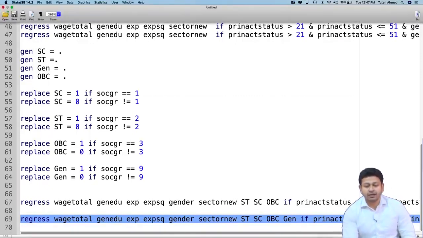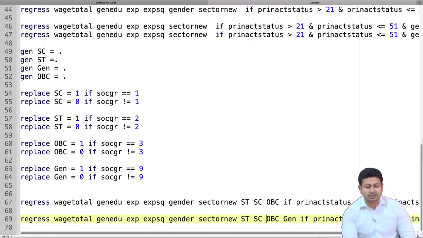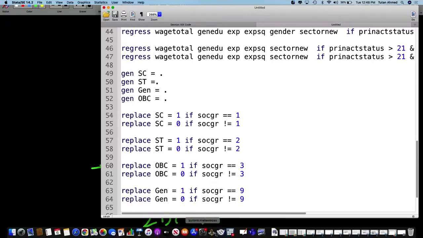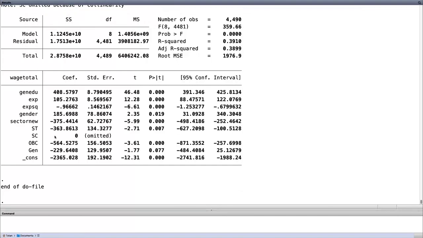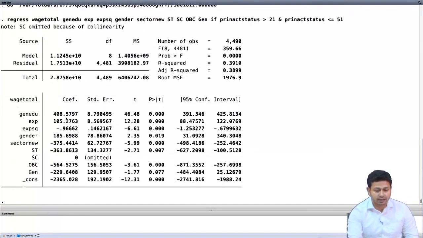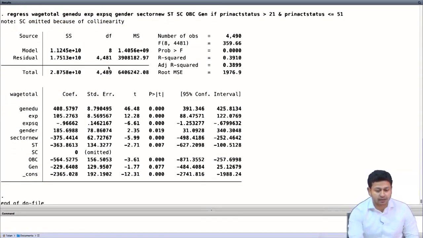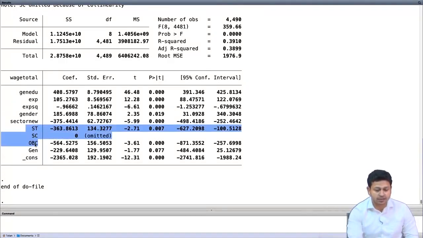Now, it will definitely give me a collinearity problem with SC, ST, OBC and general. Sometimes your Stata or any other software gives you an error message, but here Stata is really smart, and it will automatically choose a reference category and omit it. It says that SC is omitted because of collinearity, the problem that we just discussed. When you add all these 4, the value of the variable becomes 1, and it becomes perfectly collinear with the constant term.